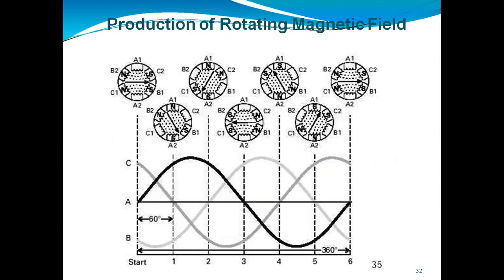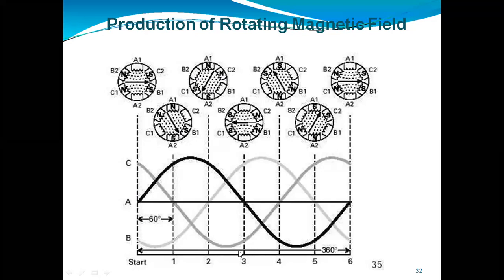When we are giving the three-phase supply, how this part will rotate, we have just shown in the diagram. This is the construction of the motor, and how it will rotate. If it is here, it will rotate to here, and then here. There is a phase difference. If you see, I have taken this as 60, again 60. So between phase A and phase B, there is a difference of 120 degrees. Between phase B and phase C, there will be a difference of 120 degrees.